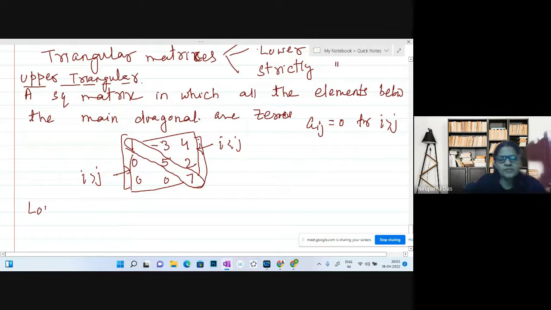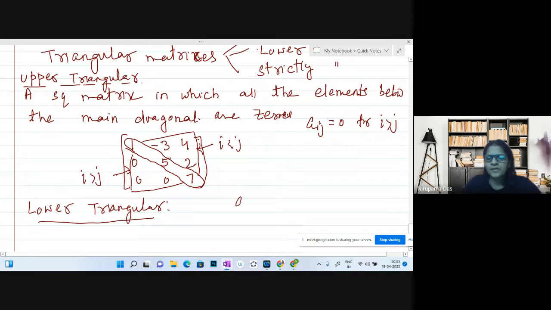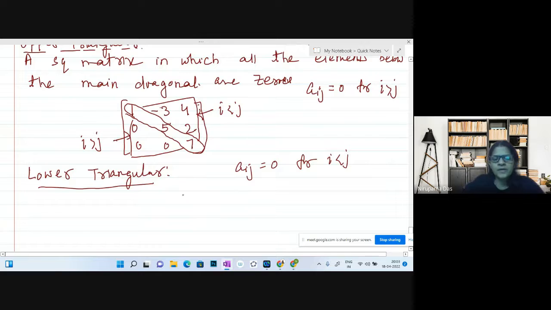Lower triangular matrix will be such that Aij equal to 0 for i less than j. If I write a matrix, maybe 1, 0, 0, then 3, 5, 0, and here minus 2, 1, 7.